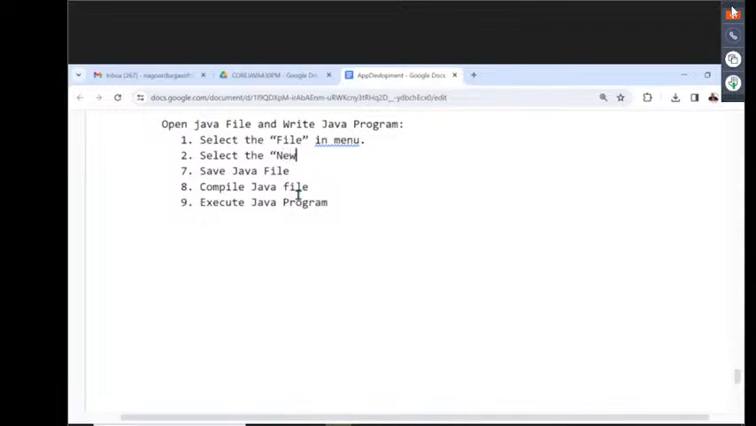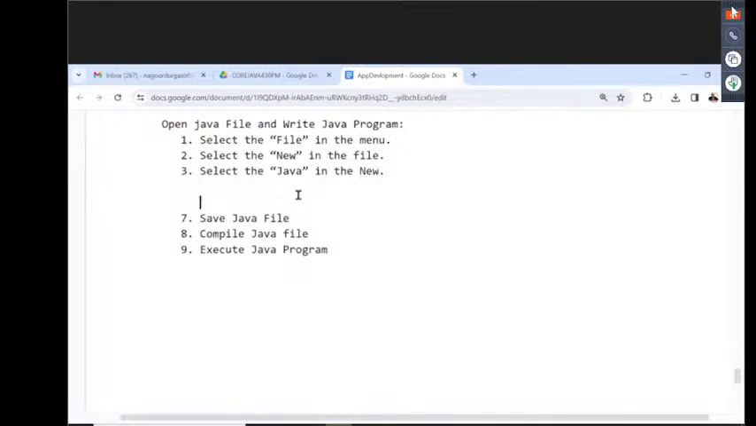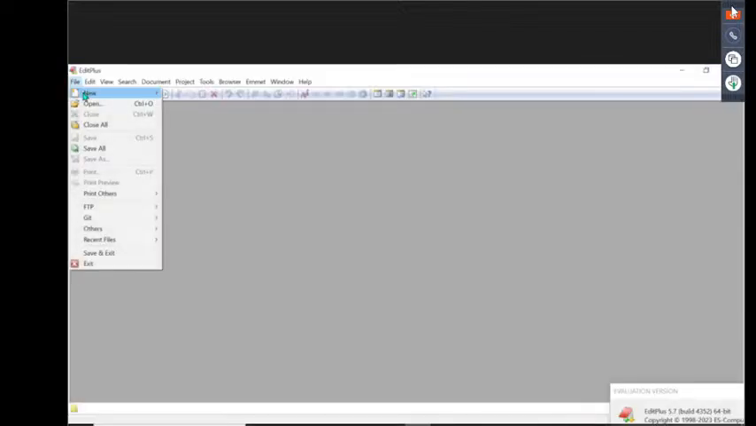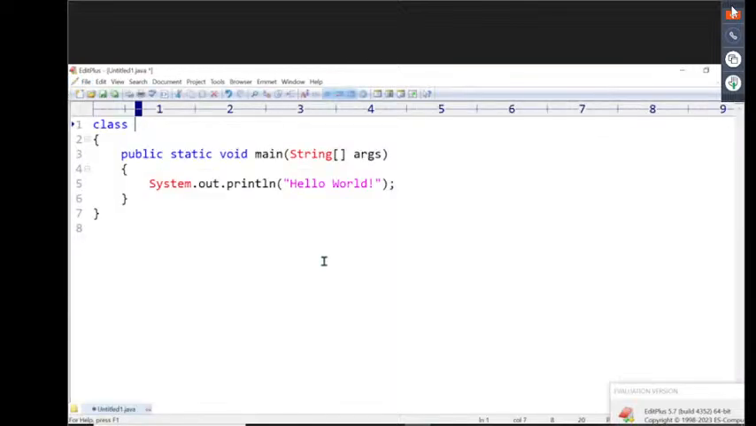Select File, then the New button under File. Next, after completing this, select Java in the new menu. Automatically we are able to get the Java editor. Directly here we get the Java editor. File, New, Java. When we choose this Java editor, we get a predefined template for a Java program. Understand my point here? Directly a template is provided.